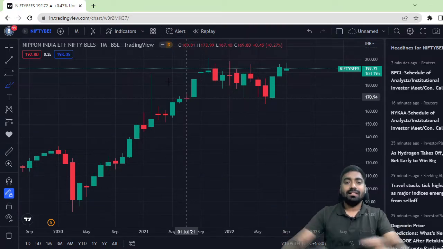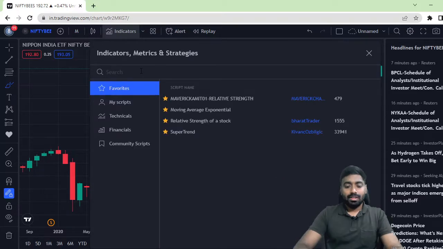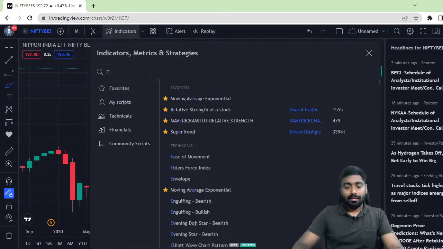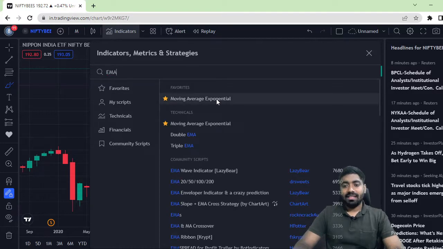So let's understand. Take the example: you have to take the monthly chart, and in the indicators, just put the exponential moving average, EMA. Just put this particular indicator.